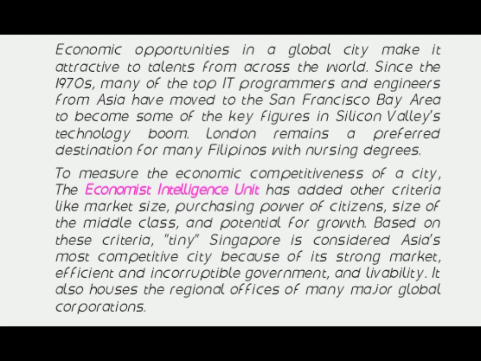To measure the economic competitiveness of a city, the Economist Intelligence Unit has added other criteria like market size, purchasing power of citizens, size of the middle class, and potential for growth. Based on this criteria, tiny Singapore is considered Asia's most competitive city because of its strong market, efficient and incorruptible government, and legality. It also houses the regional offices of many major global corporations.